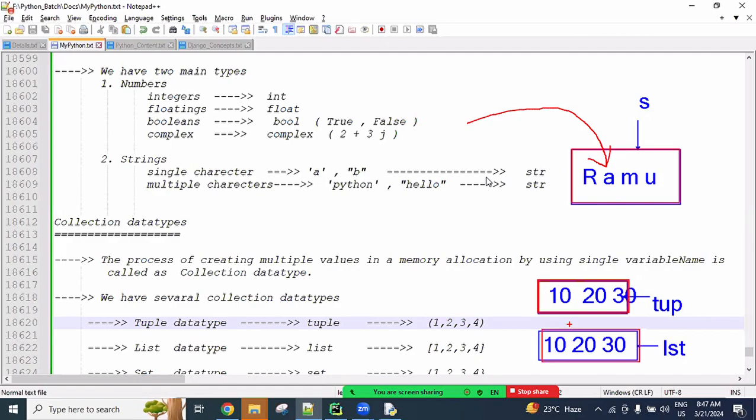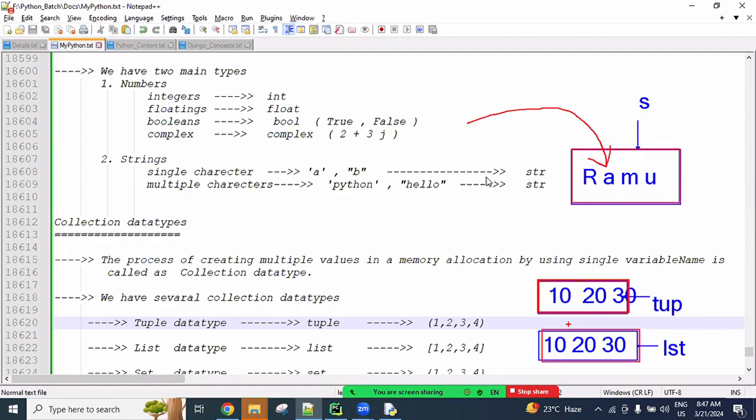That is the main point. Some objects after creating in memory, we can edit. It means we can add new values, remove existing values, update values. Some objects cannot be editable. So based on editable or not editable, simply changeable or not changeable behavior, again dividing.